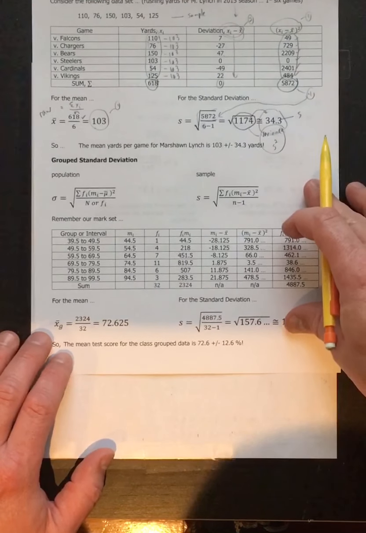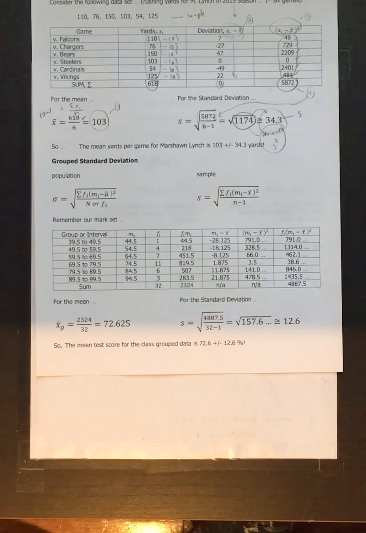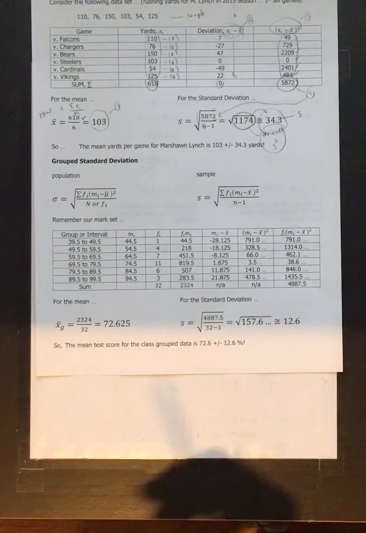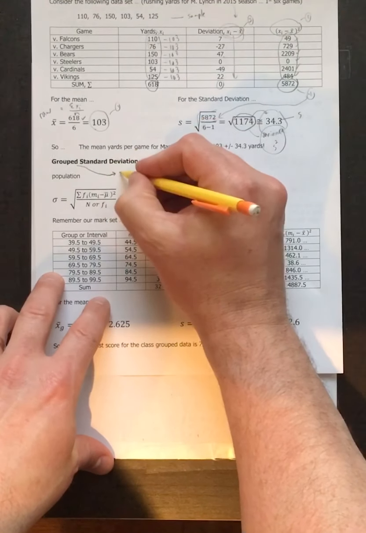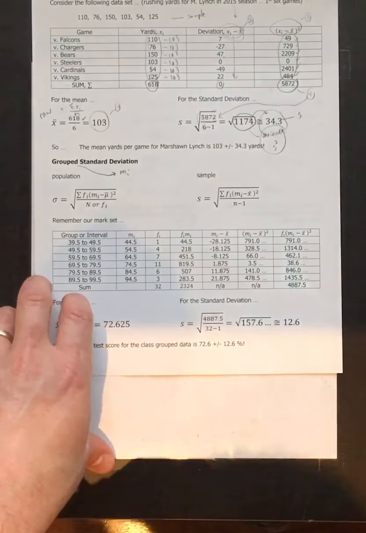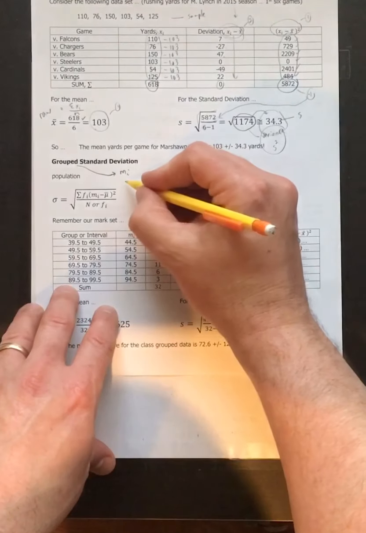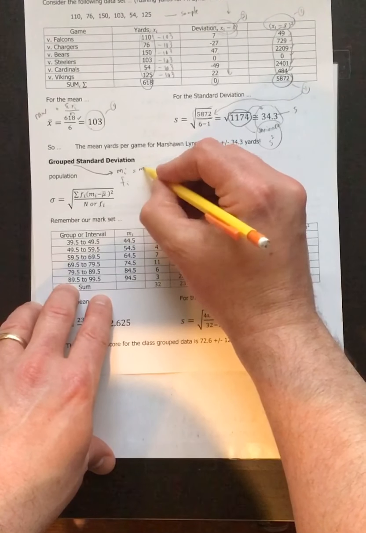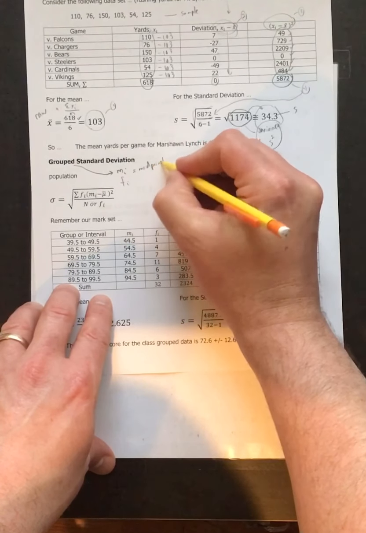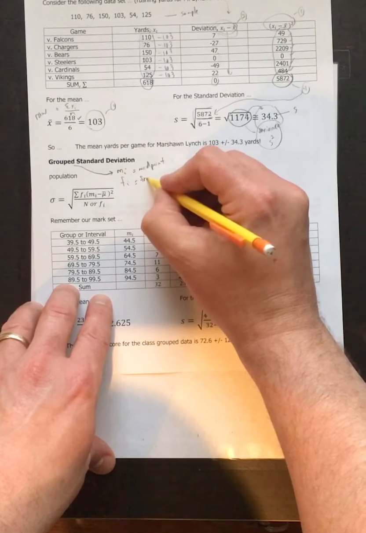Now what we want to do is a grouped standard deviation. And this one looks a little crazier. Remember, whenever we have grouped data, we have 2 things that come in here. First of all, we have m sub i, which is our midpoint. And then we have f sub i, which is our frequency. So don't forget about midpoint, and don't forget about frequency.